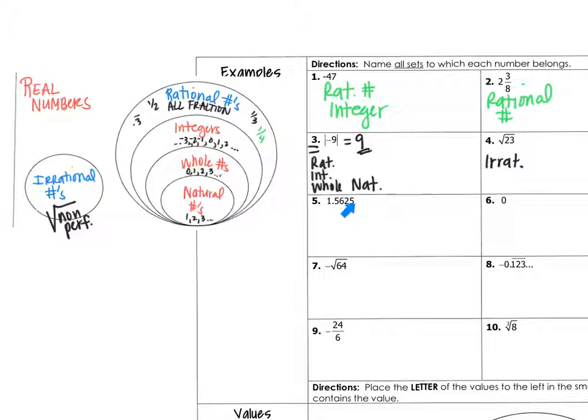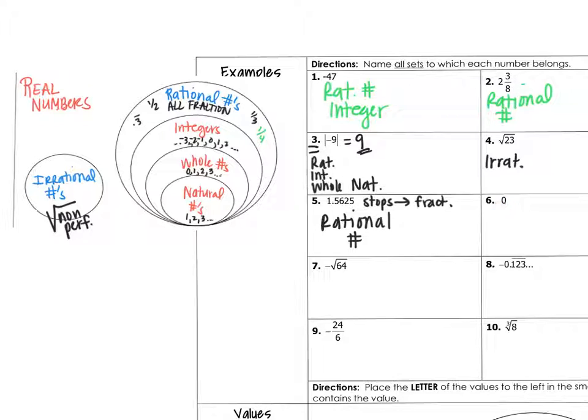1.5625, which is number 5. This is a terminating decimal. It can be written as a fraction because it doesn't go on forever without a pattern. So decimals that stop and decimals that go on with a pattern are rational. Decimals that go on forever with no pattern, those are your irrational. So this stops, so this can be written as a fraction. I'm not going to write it as a fraction, but because it can be, this is a rational number. And it's not an integer, it's not a whole number, it's not a natural number.